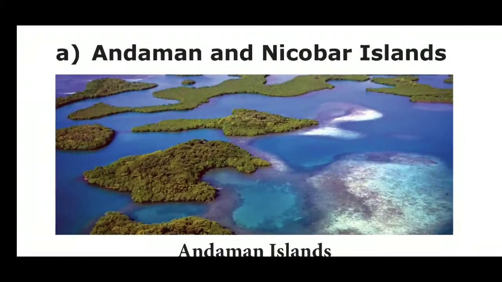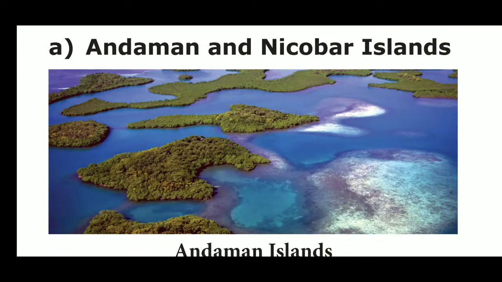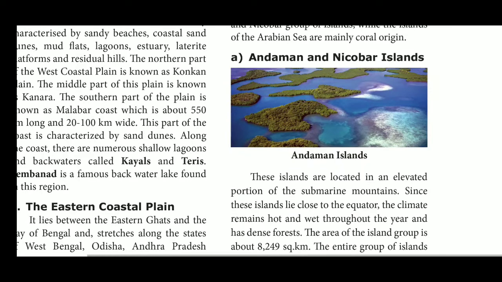Explanation. India has two main island groups, namely Lakshadweep and the Andaman and Nicobar Islands. Andaman and Nicobar consists of 572 islands located in the Bay of Bengal, and Lakshadweep has 27 islands located in the Arabian Sea.